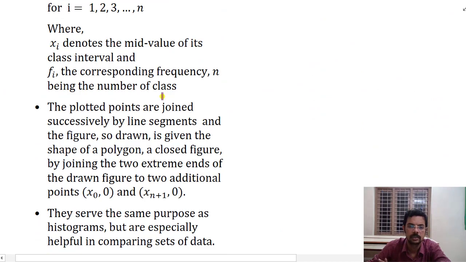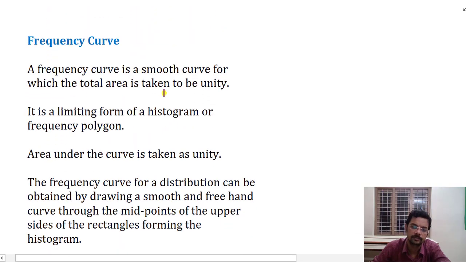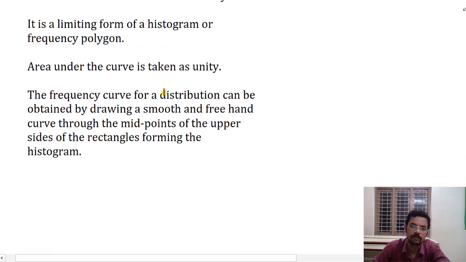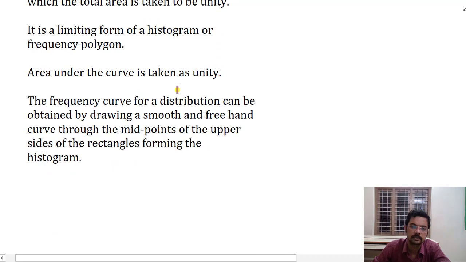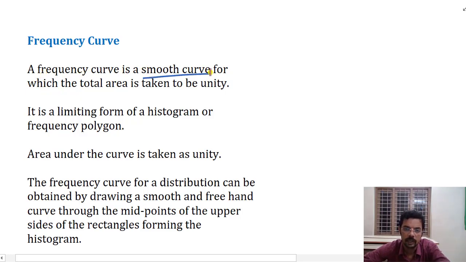So this description mentions how to prepare a frequency curve and frequency polygon. When we talk about the frequency curve, as described, it will be prepared as a smooth curve, and it is understood that the total area under the curve will be taken as unity.